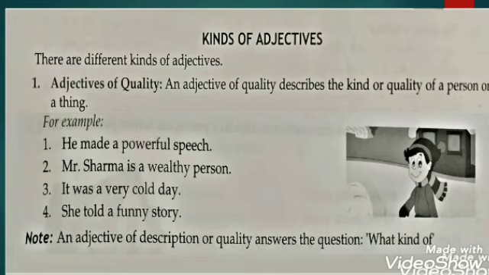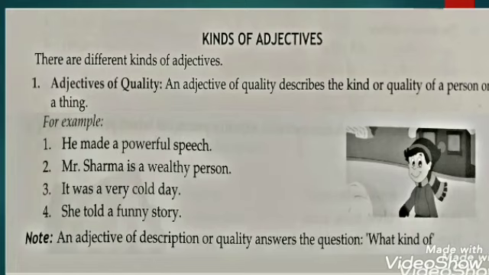Can you say why? If I ask you what kind of day was it, what will you say? You will say it was a very cold day. So here cold is describing the day. What kind of day is it? Is it hot, windy? What sort of day is it? So it is easily described in a sentence that it was a cold day.